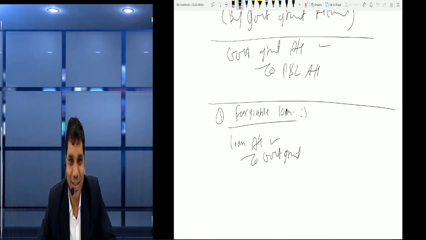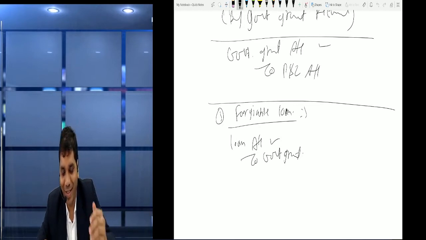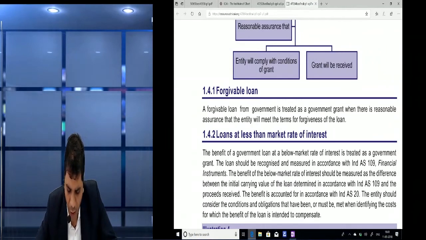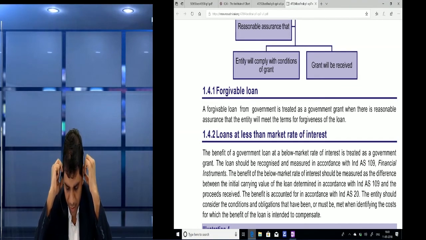Okay. So friends, what we do, we should show it as a forgivable loan, and accordingly we mention it when we pass the entry: loan account debit to government grant. So note down, friends, forgivable loan. A forgivable loan from the government is treated as a government grant.